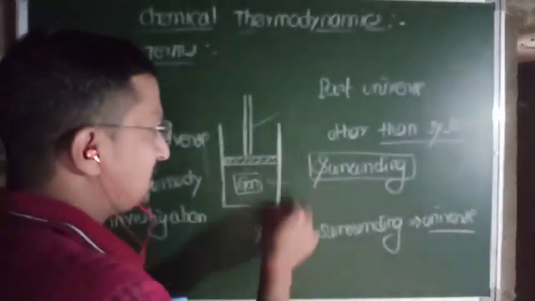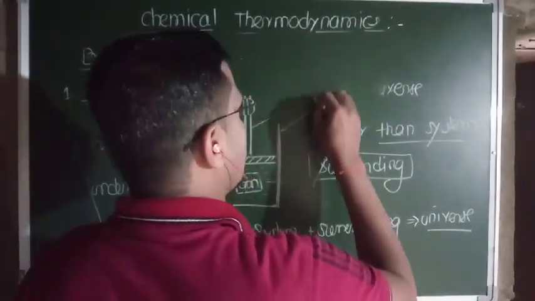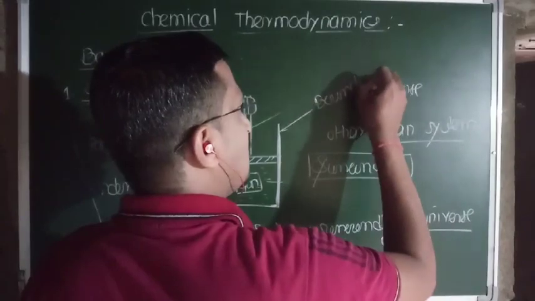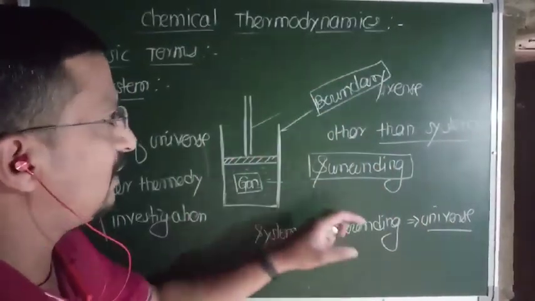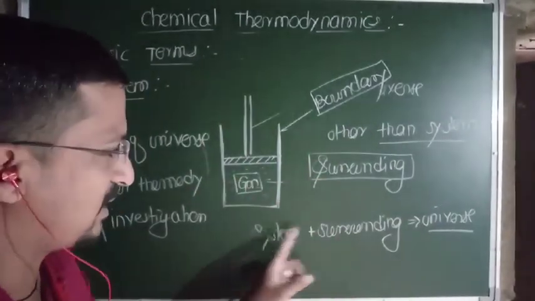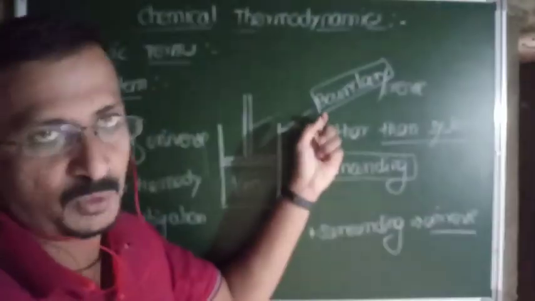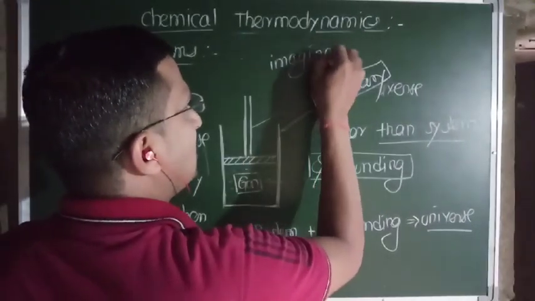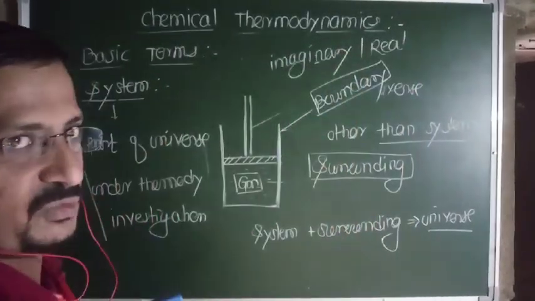that is the container, the wall, if we consider this as a part, we call it a boundary. So the boundary is nothing but the separation between system and surrounding. The separator between system and surrounding, that separator we call a boundary. That boundary may be imaginary or it may be real, isn't it?